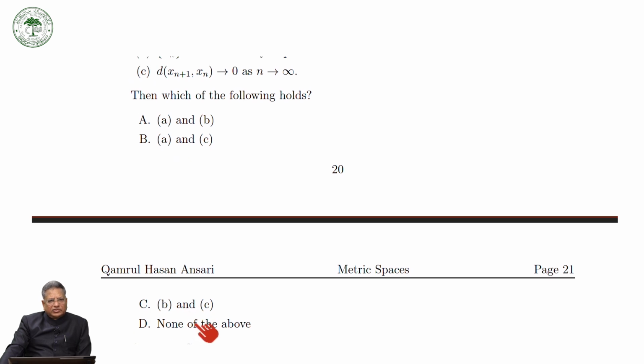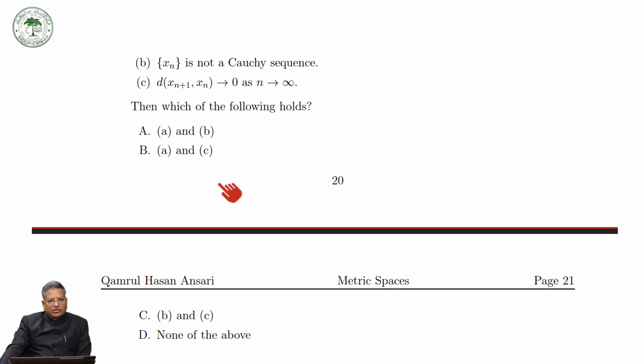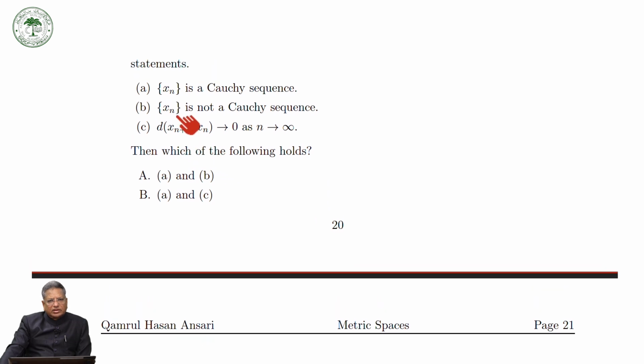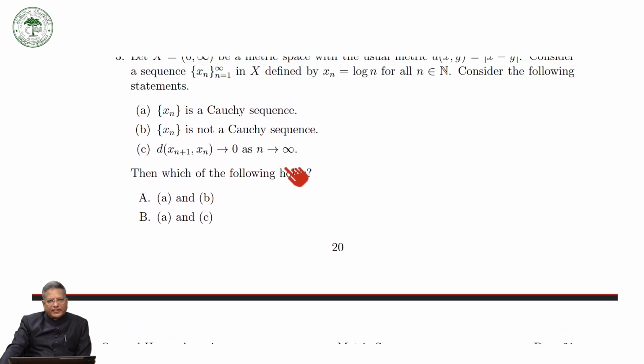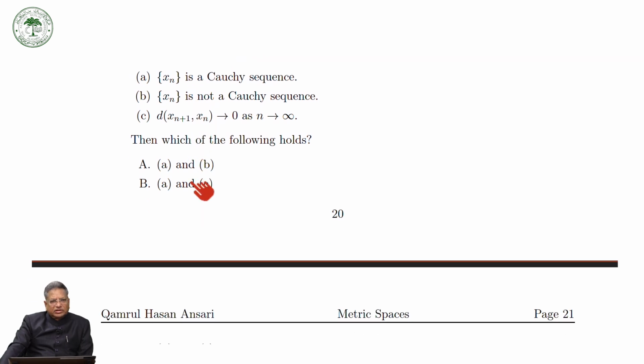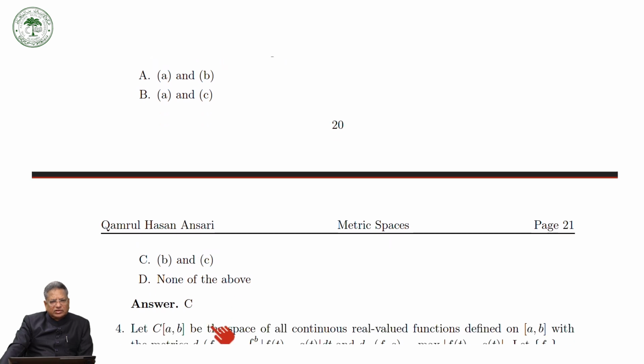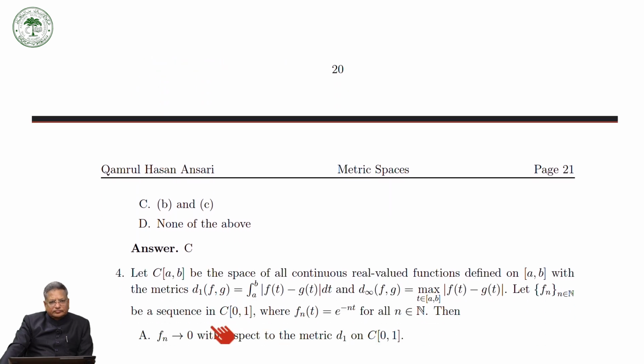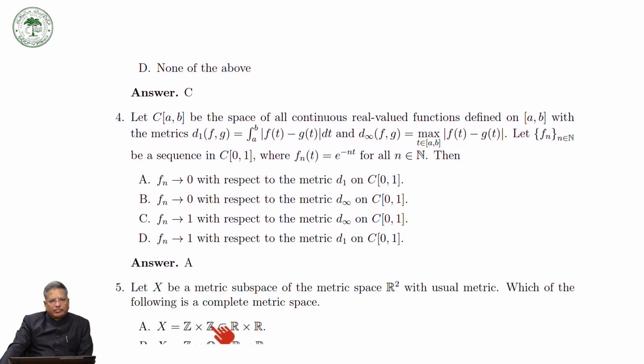And B, C means it is not a Cauchy sequence. Of course, this is not a Cauchy sequence. But the next term, d(xn+1, xn), converges to 0, though this is not a Cauchy sequence. So of these statements, B, C is okay. So C is okay.